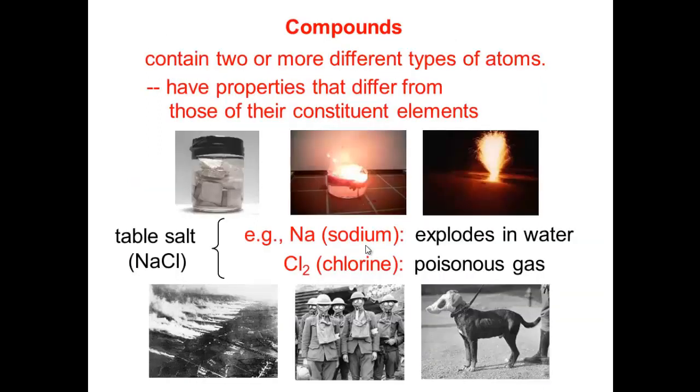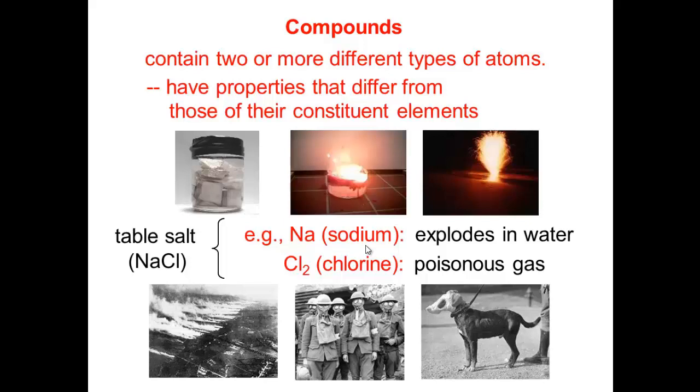Compounds are pure substances that can be broken down into simpler stable substances, and each compound is made from the atoms of two or more elements that are chemically bonded. Compounds contain two or more different types of atoms. Compounds have different properties from those of their constituent elements.